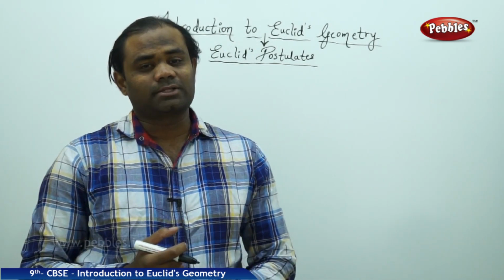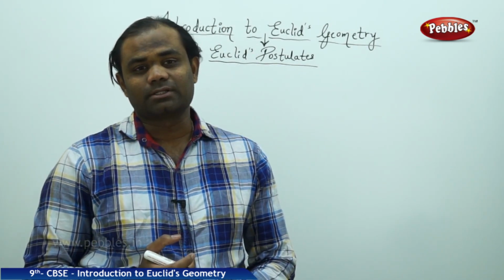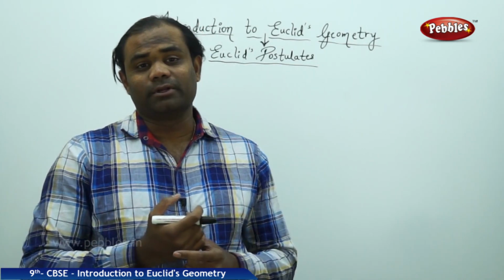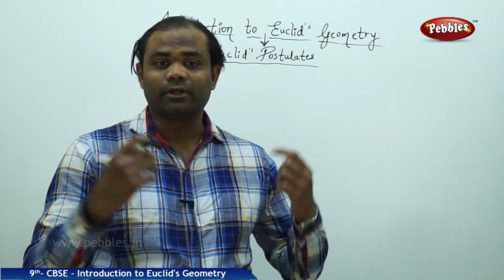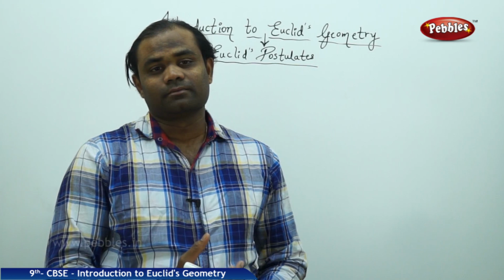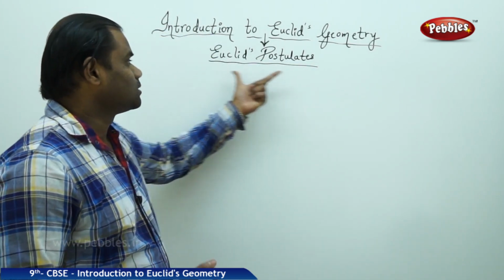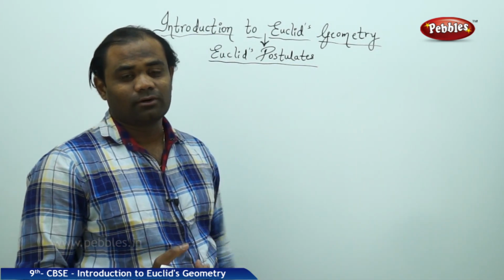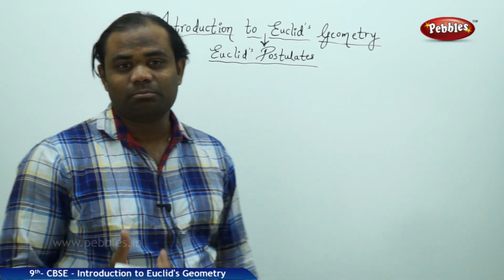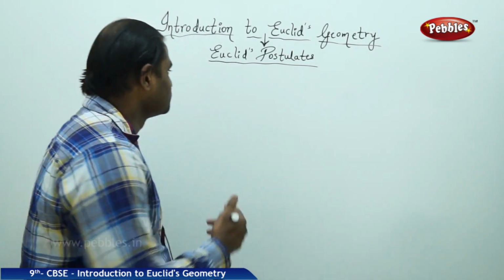Each postulate has its own understanding, which helps us understand various geometrical properties involved in real life situations. To start with, postulate number 1.